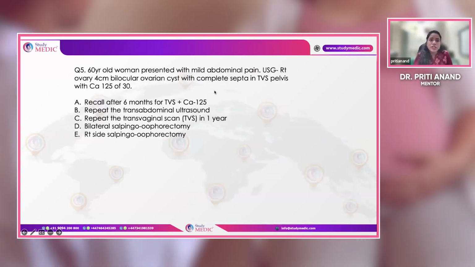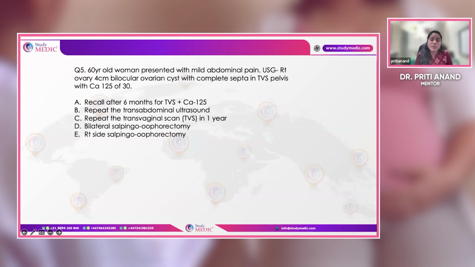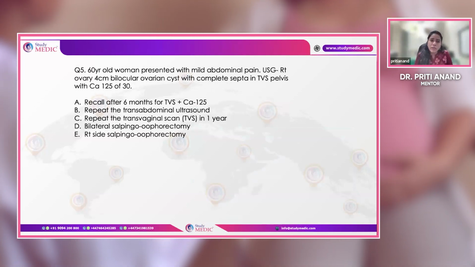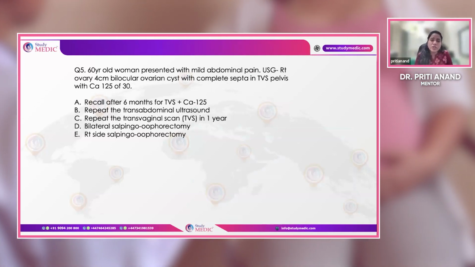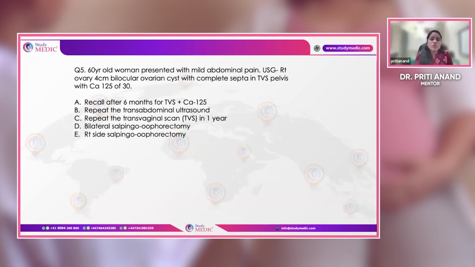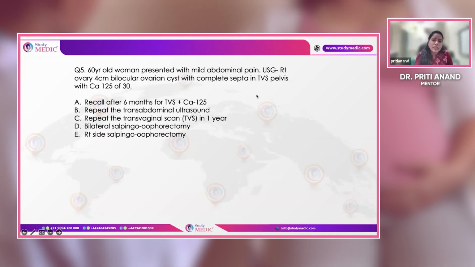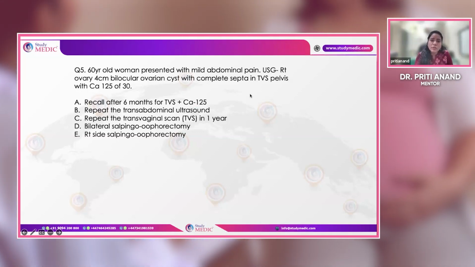A 60-year-old lady with abdominal pain, USG shows a right ovarian cyst of 4 cm, which is bilocular. Septa are present, a complete septa, showing a bilocular ovarian cyst, and CA125 is 30. So what is the next line of management for this patient? Because this is a postmenopausal lady, the RMI is less than 200, but RMI in this patient is not 0.